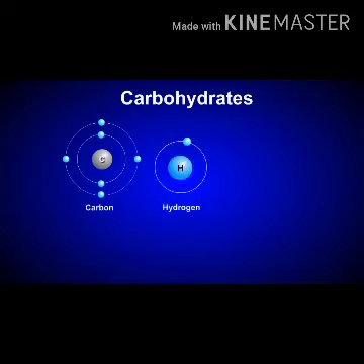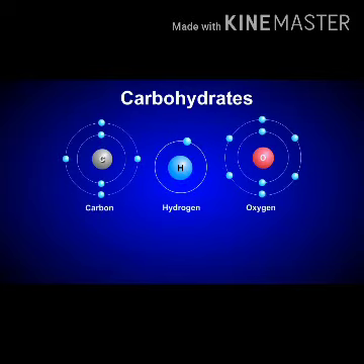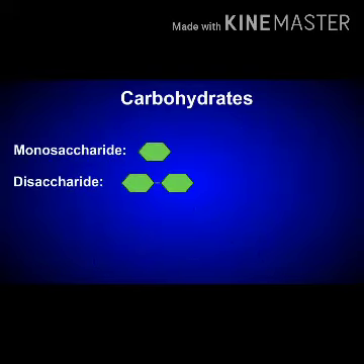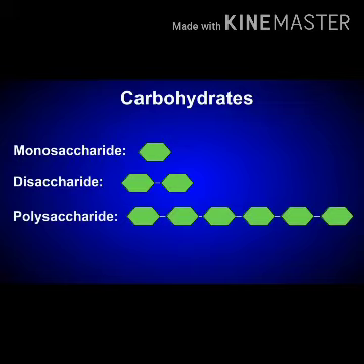Next we are going to study carbohydrates. Carbohydrates consist of carbon, hydrogen and oxygen in the ratio 1:2:1. Thus carbohydrates are molecules having the general formula CH2O. Carbohydrates are grouped under 3 headings: monosaccharides, disaccharides and polysaccharides.